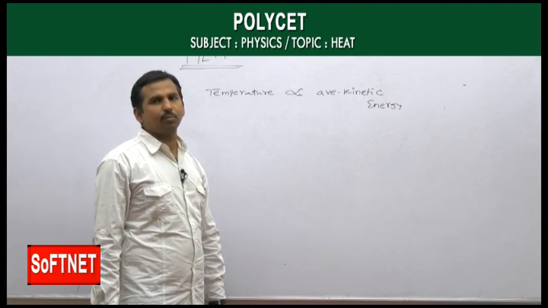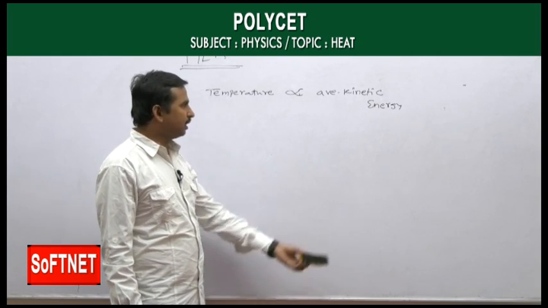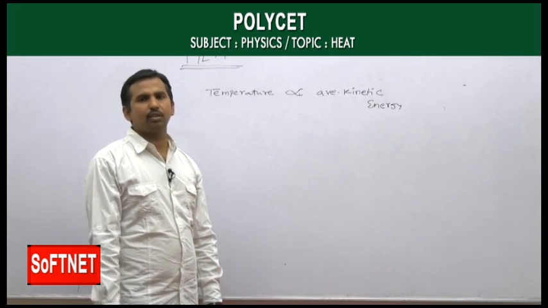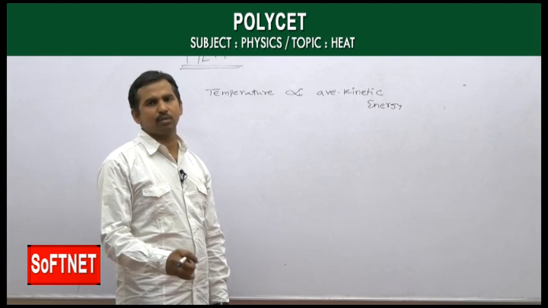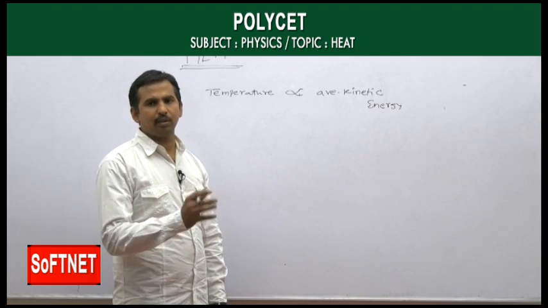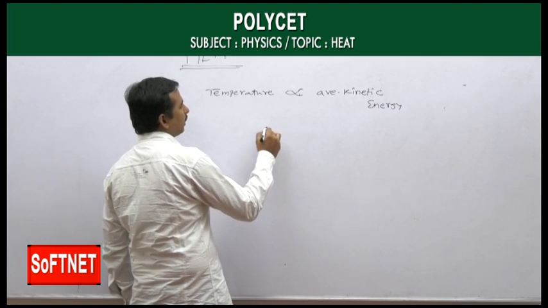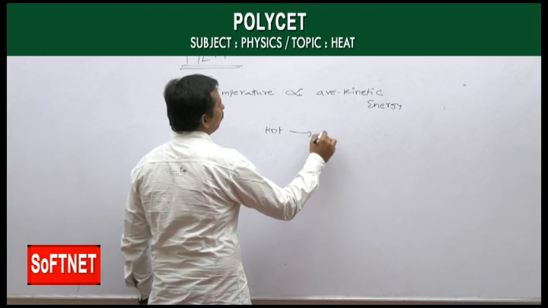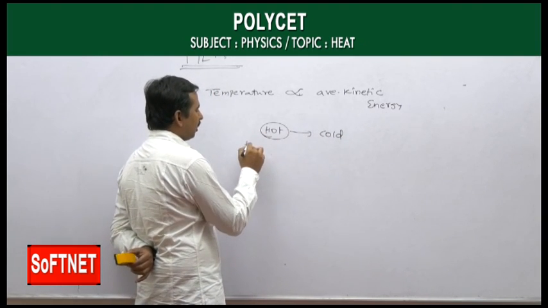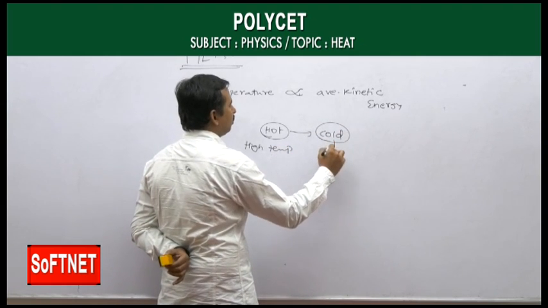Whereas if you consider a cold body, the temperature of the body is less, which means the kinetic energy of the molecules is less. The velocity in the random motion is slow when compared to the hot body. So whenever a hot body is in contact with a cold body, hot means high temperature and cold means low temperature.